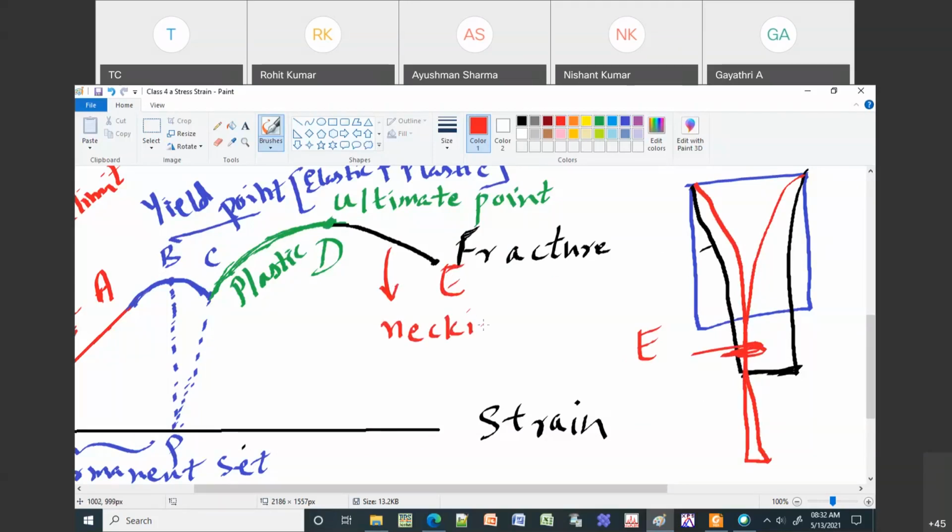Necking is nothing but the material becoming thin, and then it's going to break at a certain point. Okay, so this diagram you need to remember for your exams.